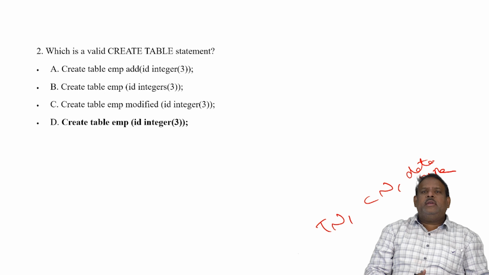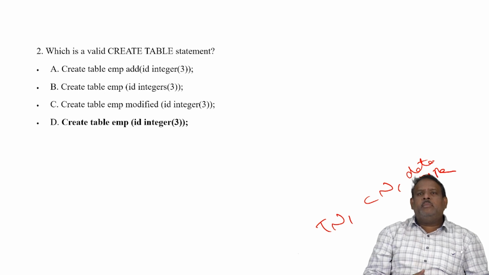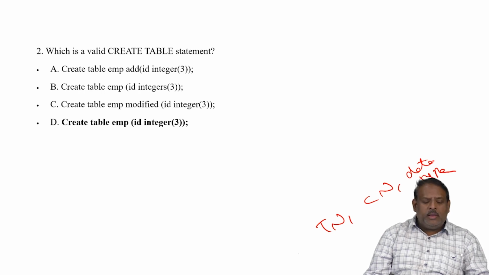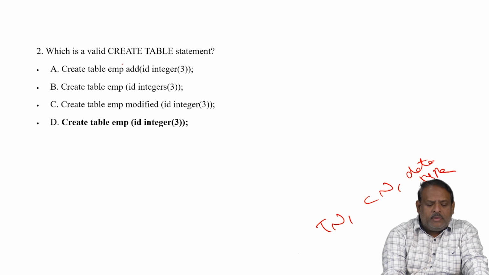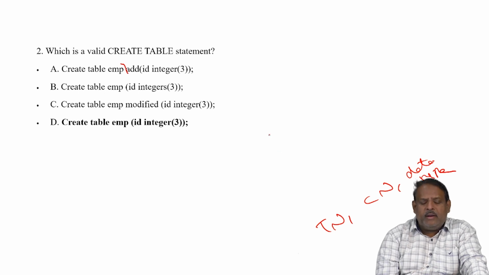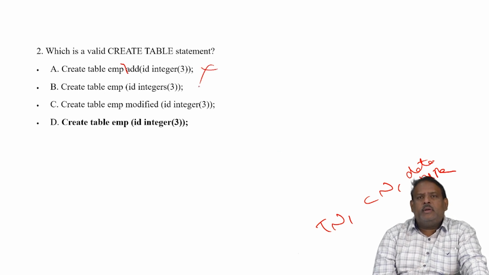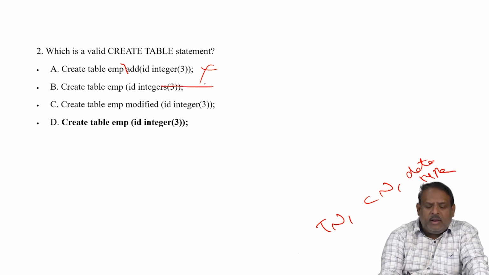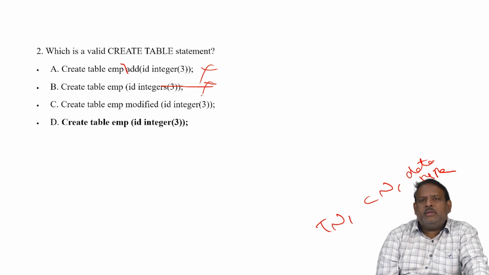Here we'll see the given syntax. Create table EMP space add: there will be no table name with spaces. It should be EMP add or just EMP, but here there is a space between EMP and add. This is not a valid statement. Now the second statement: create table EMP ID integers. Integers is not a valid data type.